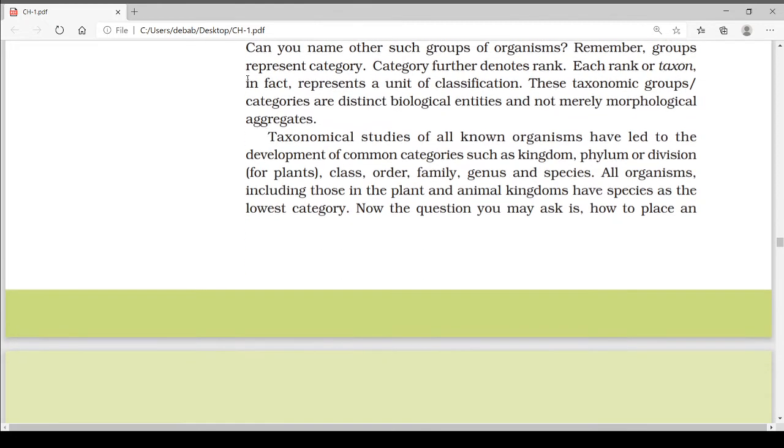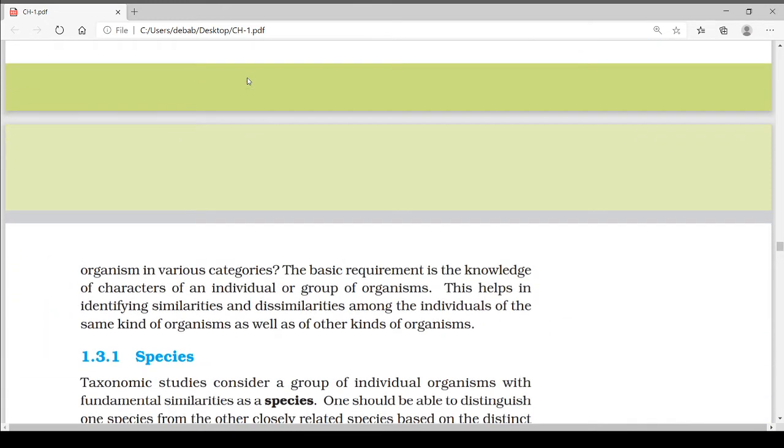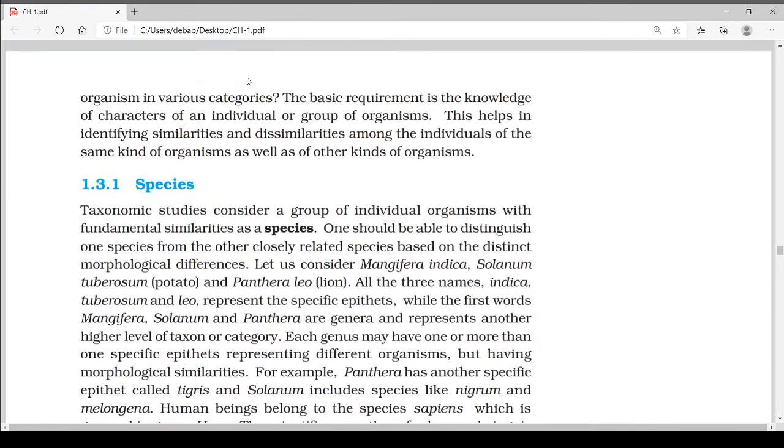Here it comes, the first category or taxa, I can say, that is species. Taxonomic studies consider a group of individual organisms with fundamental similarities as species. One should be able to distinguish one species from the other closely related species based on distinct morphological differences.